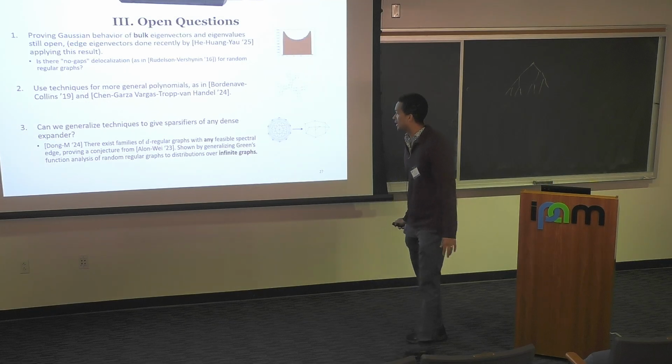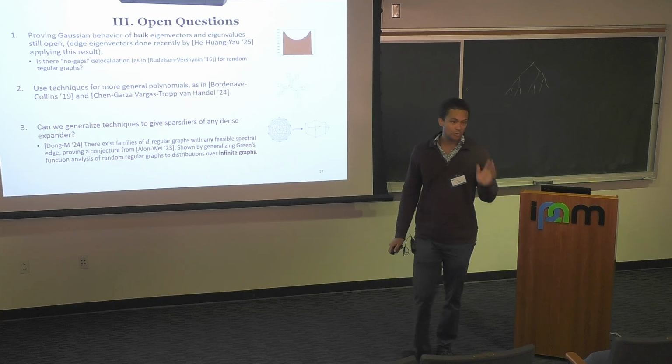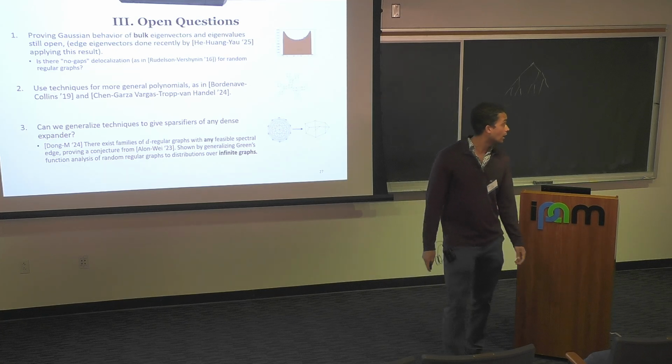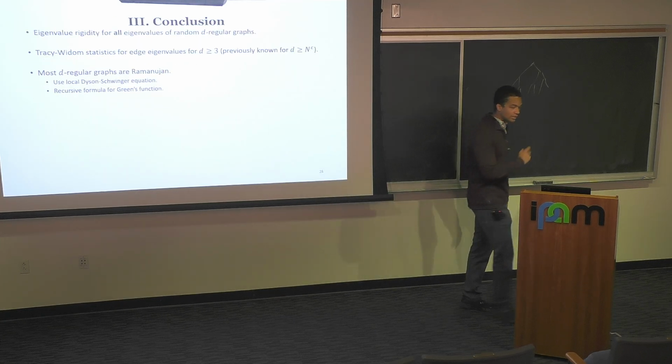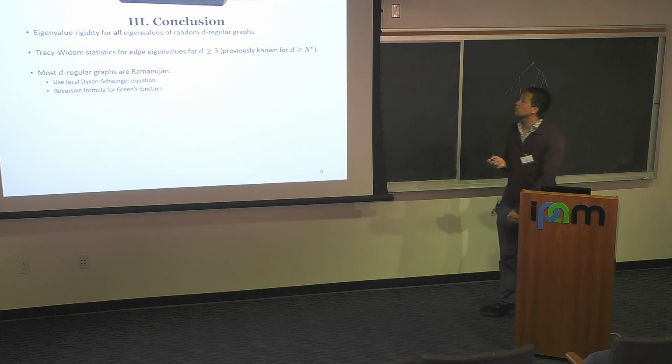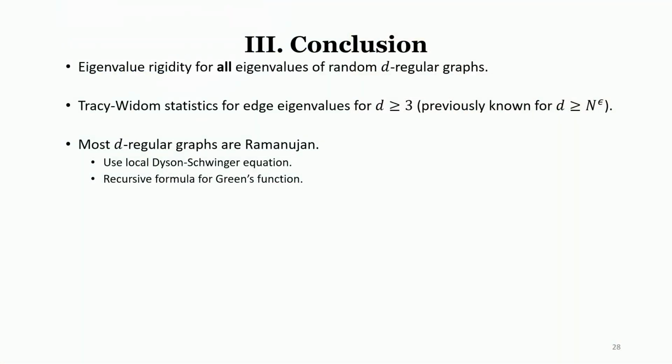For example, in recent work, I was able to generalize these to distributions over infinite graphs. So just to conclude, we get eigenvalue rigidity for all eigenvalues of random d-regular graphs, Tracy-Widom statistics for the edge, and that most d-regular graphs are Ramanujan. To show this, we use the local Dyson-Schwinger equation and also a recursive formula for the Green's function.